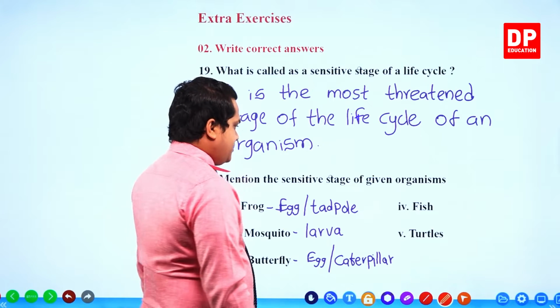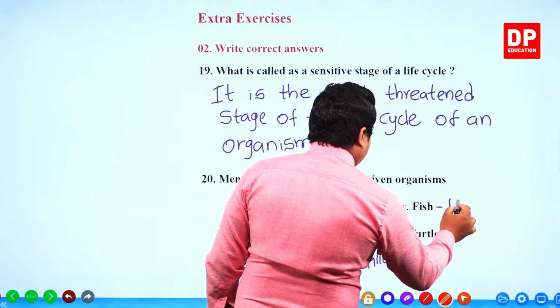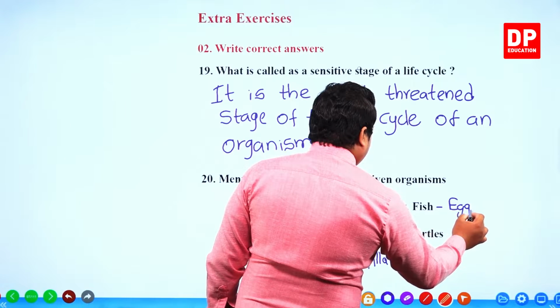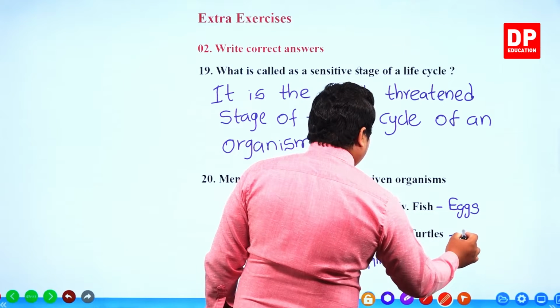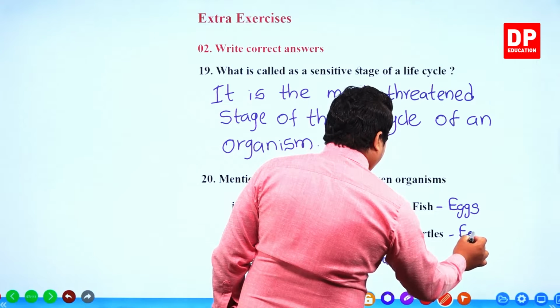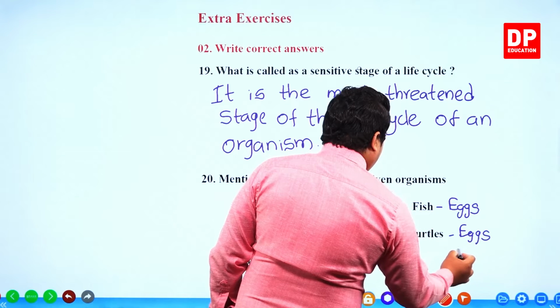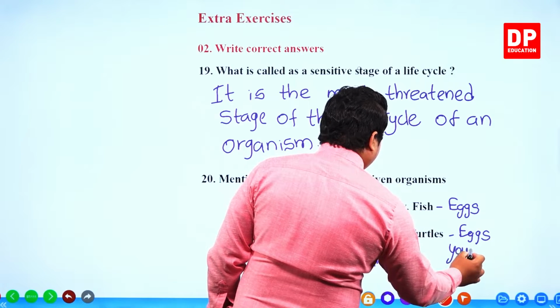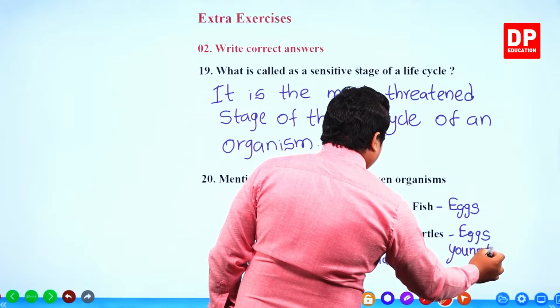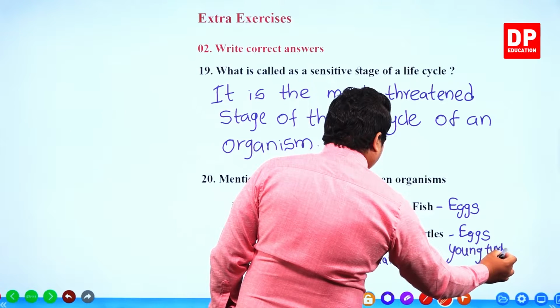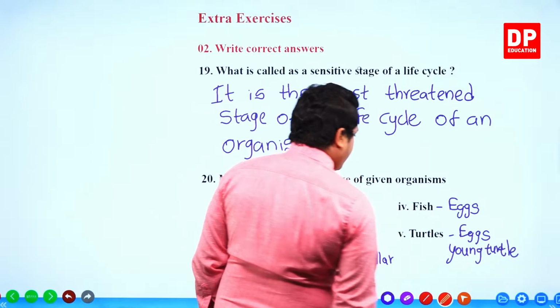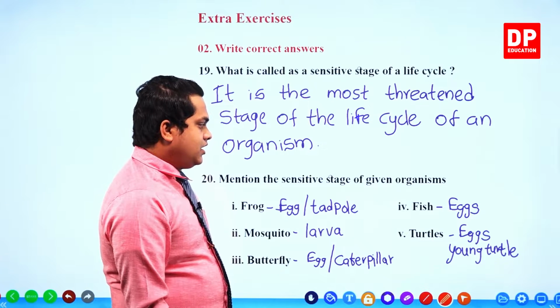Next on fish. Once again, eggs. Turtles, eggs, and young turtle. Young turtle and eggs.